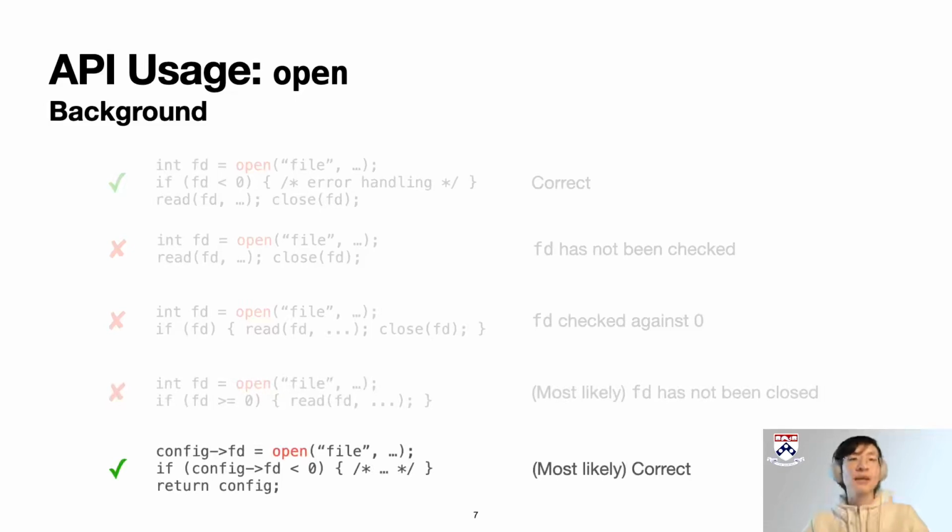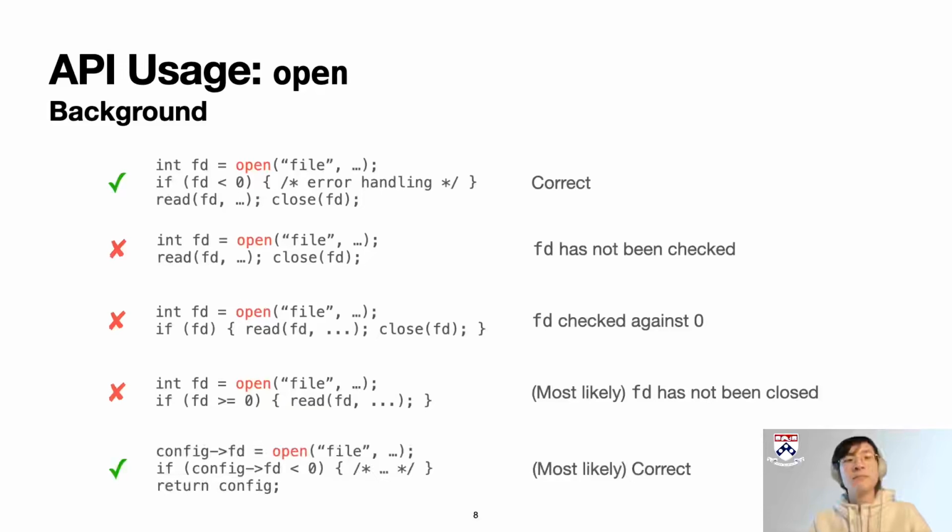What could further complicate this API is this last example. Now the result of open is being stored into a config struct. After a correct error handling, the config struct is being returned, and the ownership of the FD is being passed to a parent context. Although there's no call to the function close, this could pretty much be a correct usage as we can expect the caller to close this file descriptor.